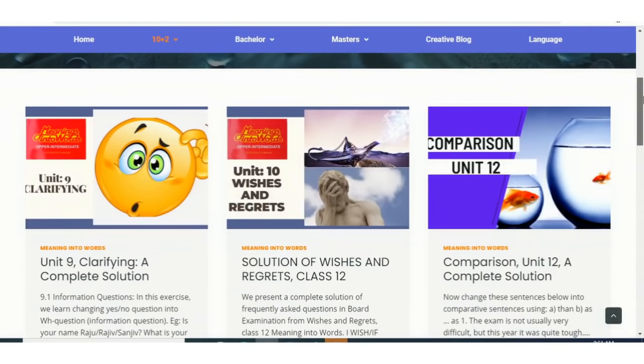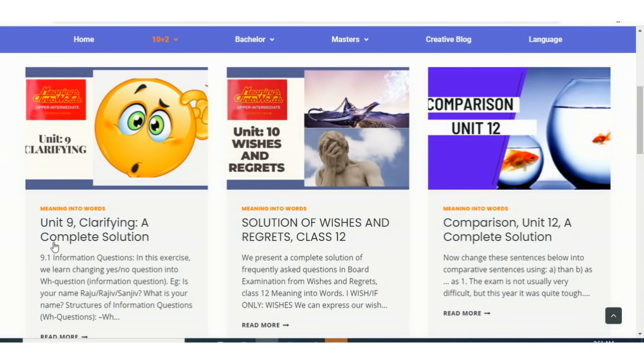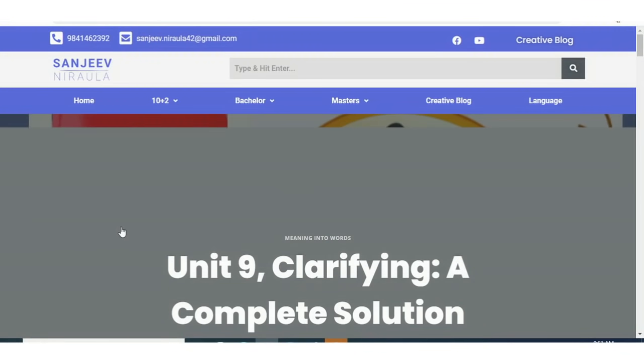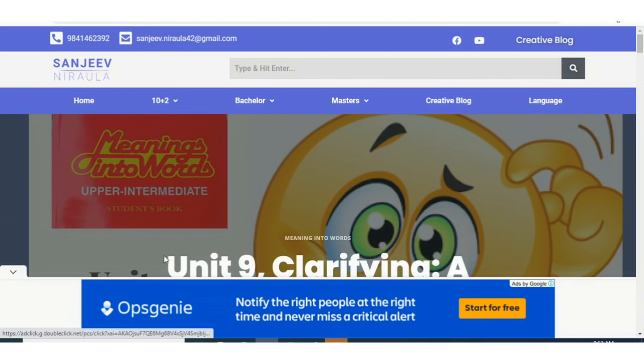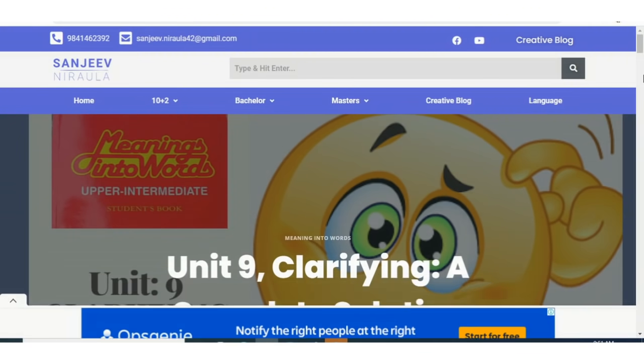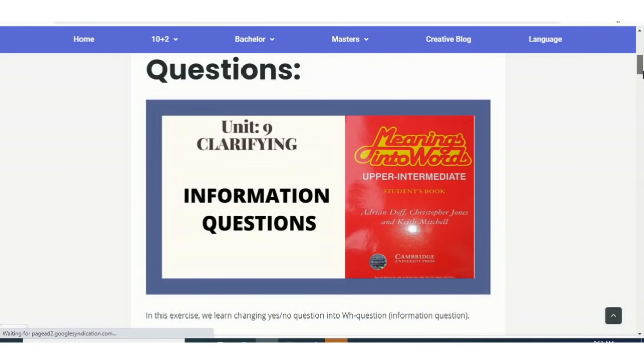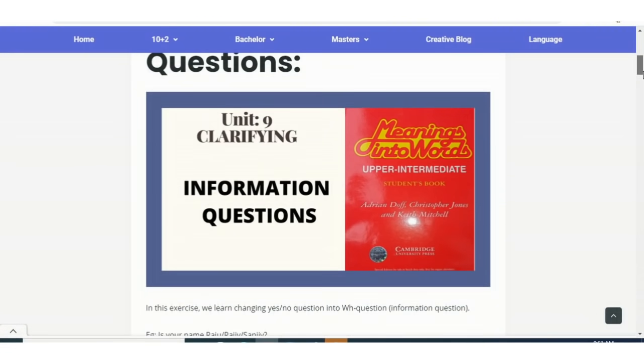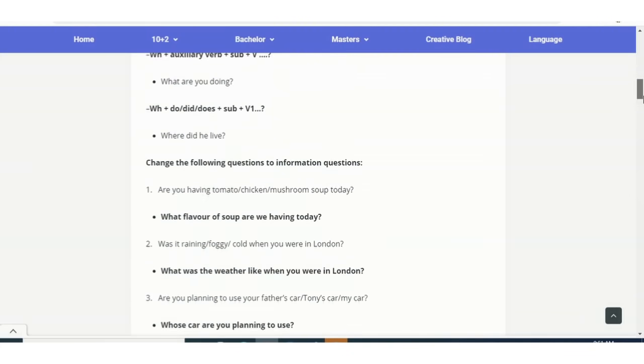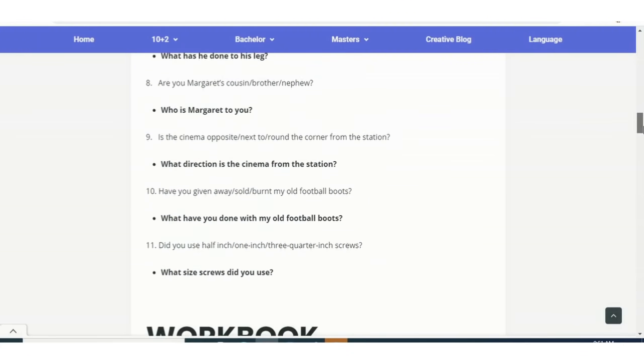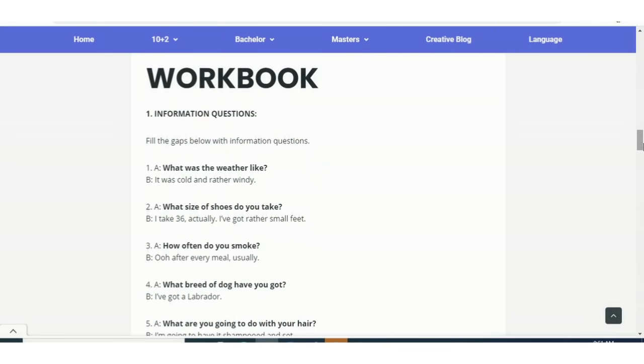Okay, and unit 9 clarifying is very important. So from clarifying unit 9, what kind of questions do you get? Two questions, exactly speaking. First question is information question. Information question means WH question. So this is the best thing. So how do we write information question? Explanation is given. And apart from WH question, there is also the solution of workbook.